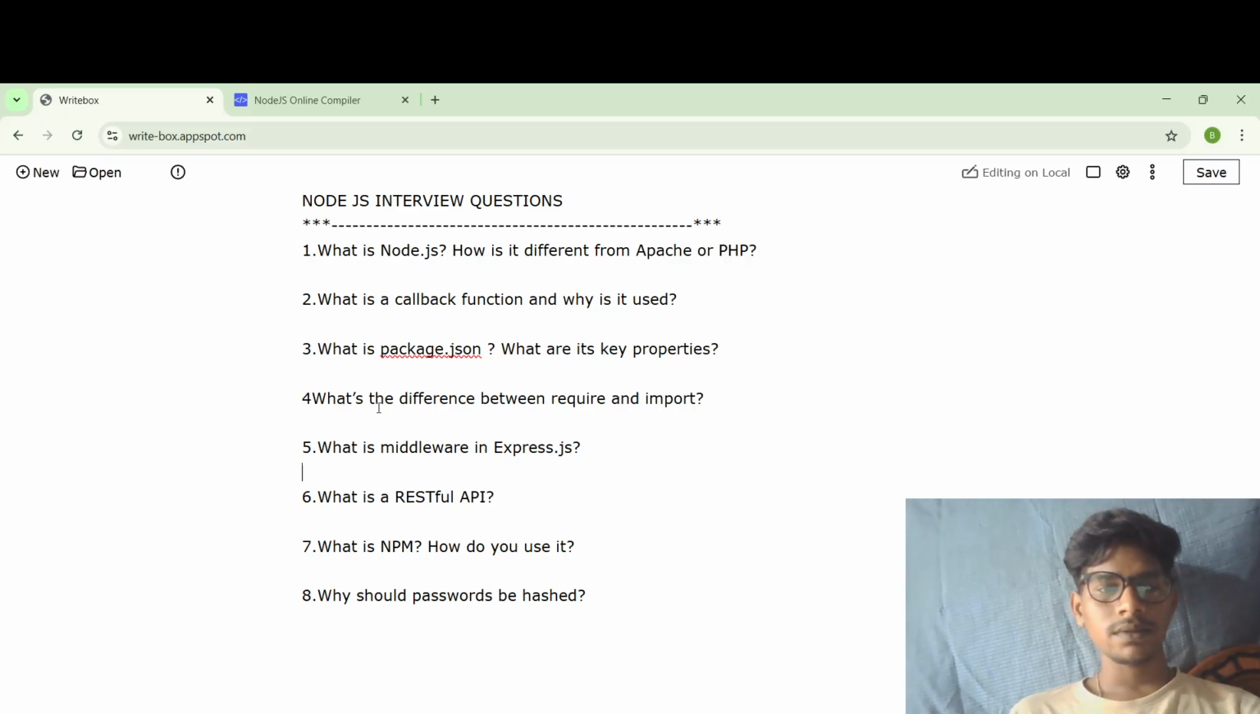And fourth one, what is the difference between require and import? Require function is CommonJS, default in Node.js. Import is an ES module, used when type module is set in package.json. I will show you that.